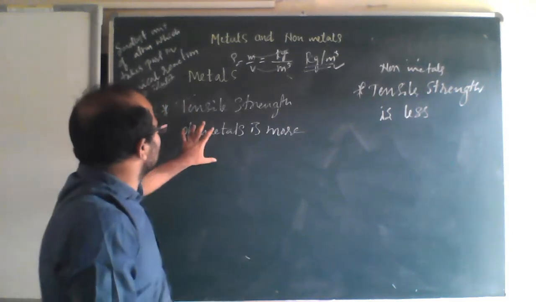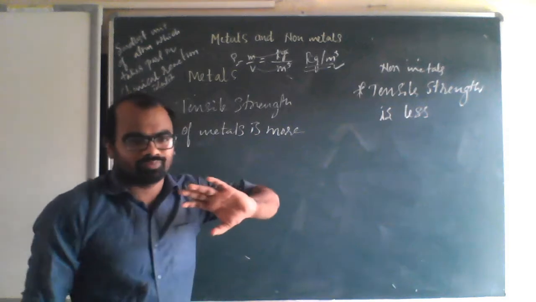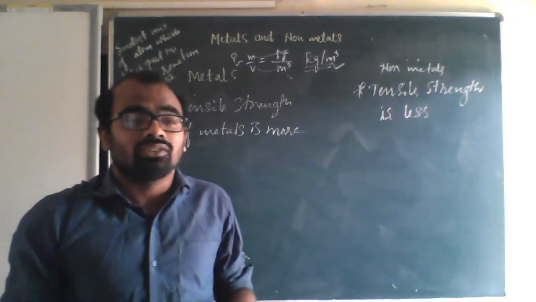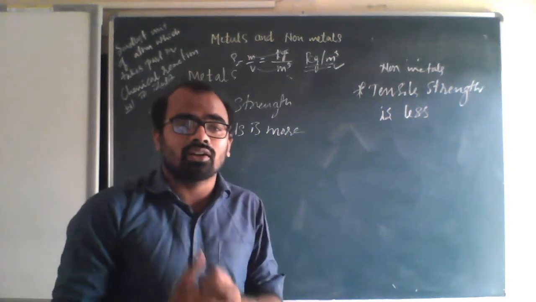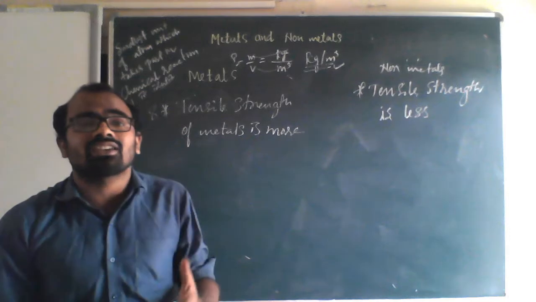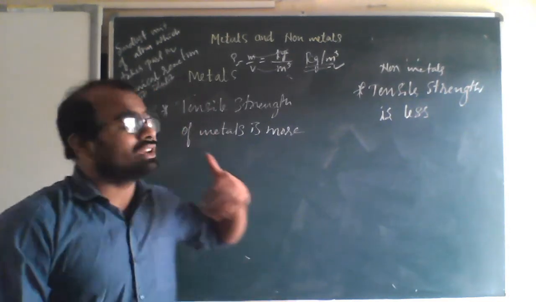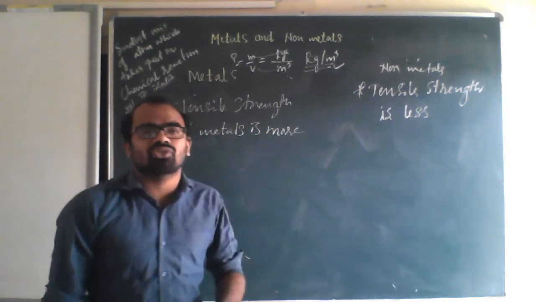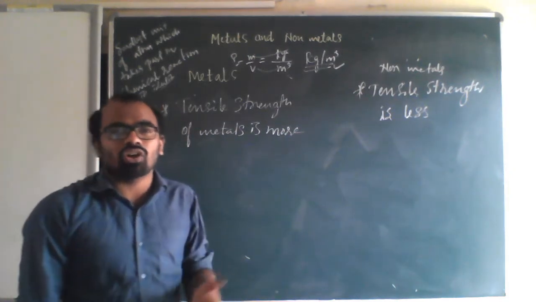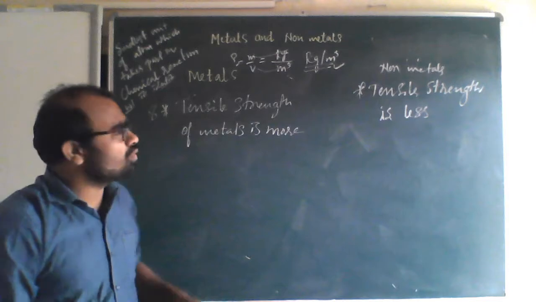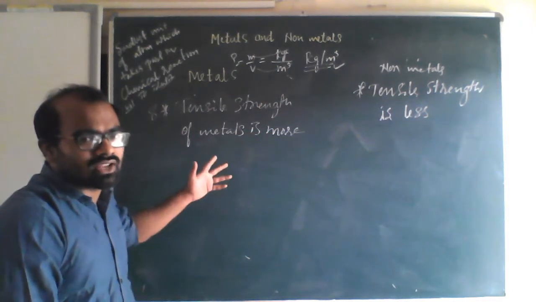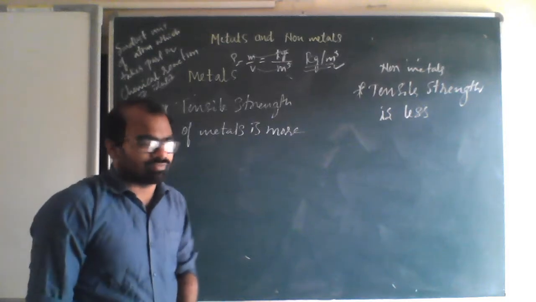So metals have more tensile strength; even if more pressure is applied, they can sustain it for the maximum time. But non-metals don't have that much sustainability. They will break. So non-metals have less tensile strength, whereas metals have more tensile strength.